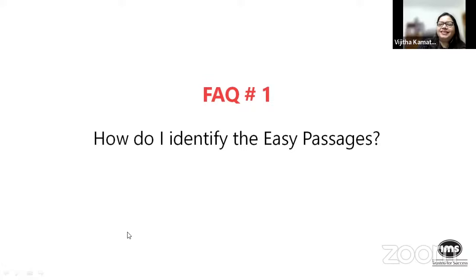Also, if I may add here, please make this a practice during all of your solving, because that's important. That is the way in which you make the process of selection quick. Unless you practice that during your SimCATs or during your other time-bound test solving, you don't really quicken your pace at selection. So yes, it has to be a process with you.